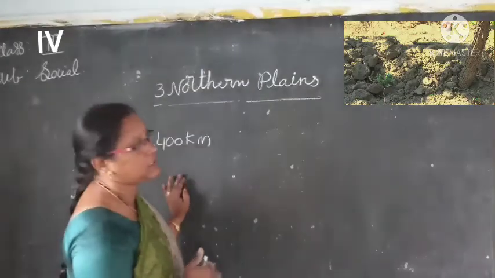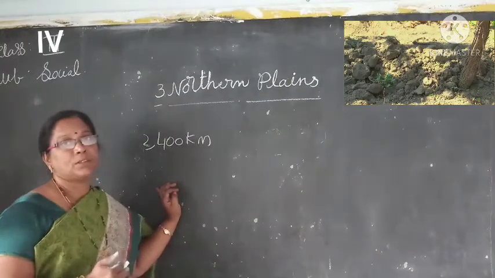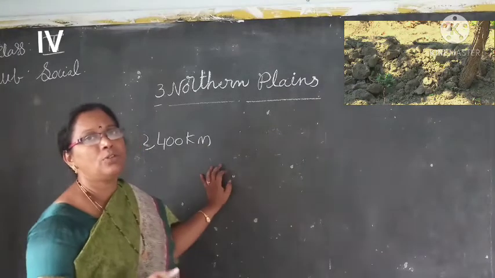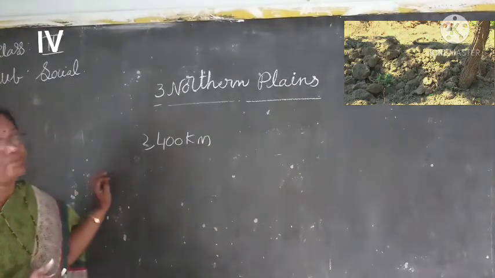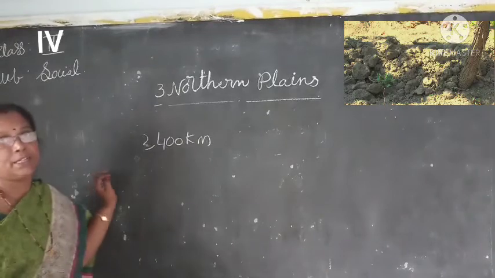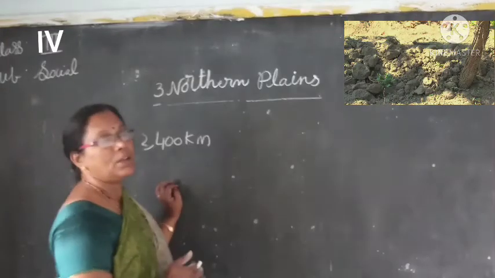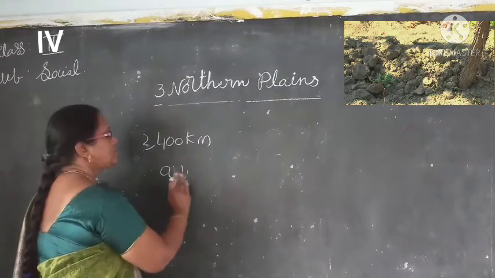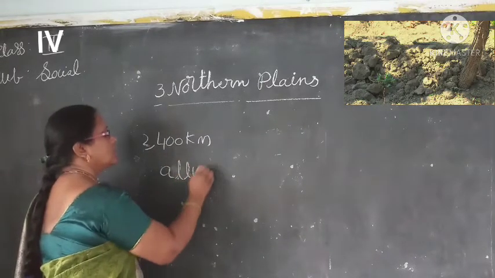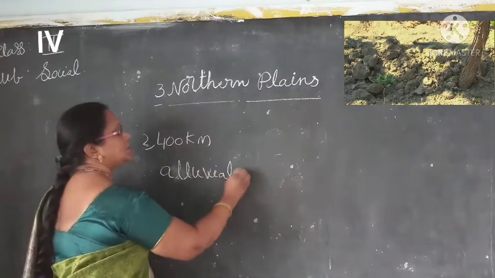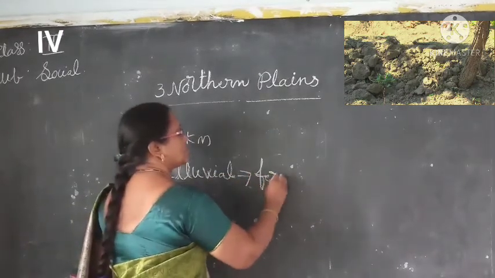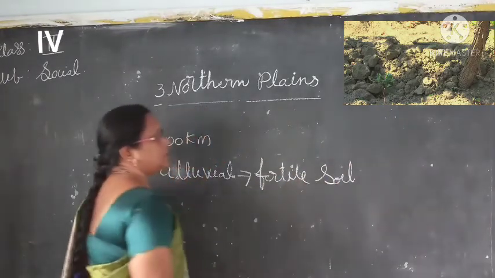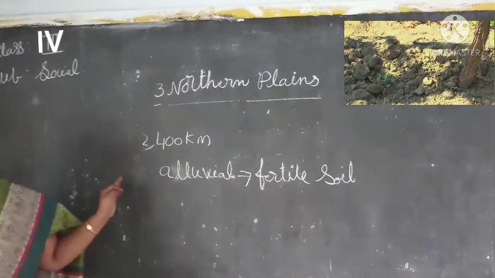Because of this water, while the rivers are flowing, they are leaving their sediments, and they are forming that soil, which is important for agriculture. Very suitable for agriculture. Alluvial soil, that we call alluvial, A-L-L-U-V-I-A-L. Alluvial soil means fertile soil. Okay children, fertile soil.